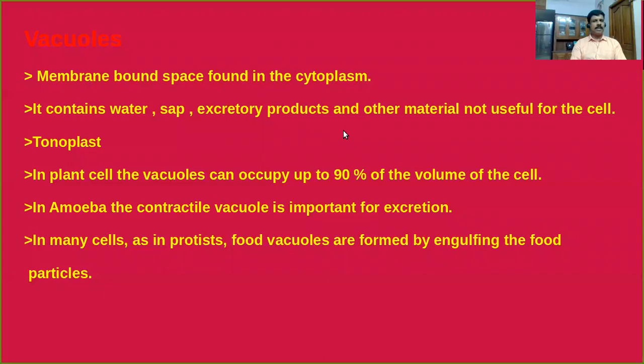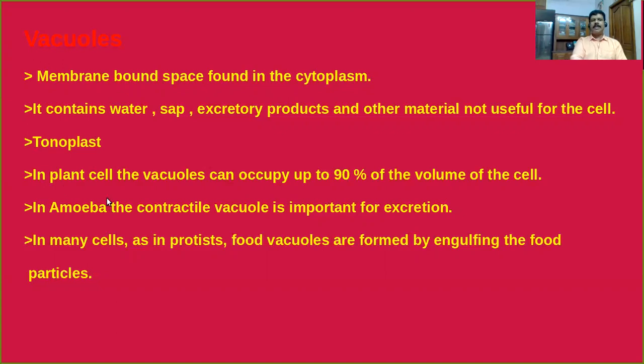Is it clear? The last one that comes under the endomembrane system is vacuoles. As you know, the vacuoles are membrane-bound spaces found in the cytoplasm. They contain water, sap, excretory products, and other materials not useful for the cell. When you study the detailed structure of vacuole, its outer membrane, the vacuole is covered by a membrane called tonoplast. That means the membrane of vacuoles is called tonoplast.